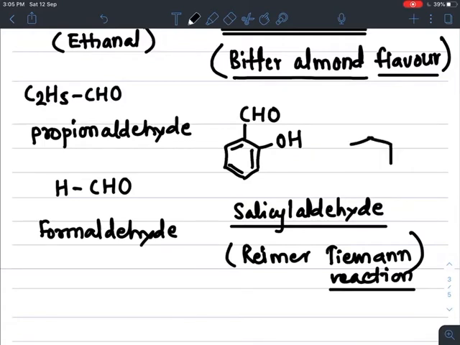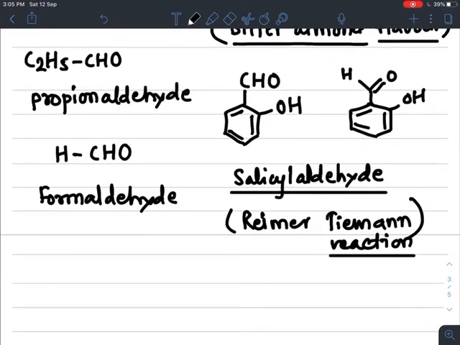Salicyl aldehyde and its bond line formula, we can write it in this way. Here CHO we can write like this, and at its ortho position OH group is present, and this salicyl aldehyde is the most important product of Riemer-Tiemann reaction.